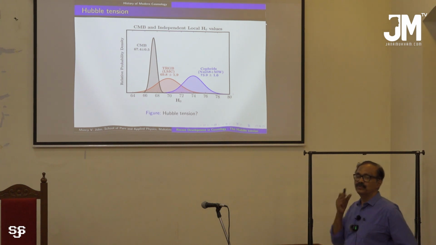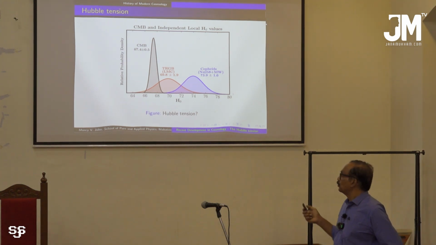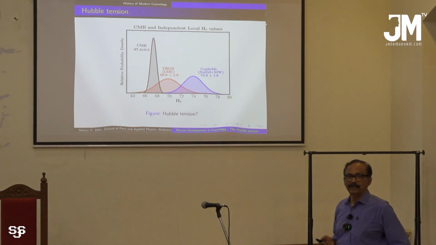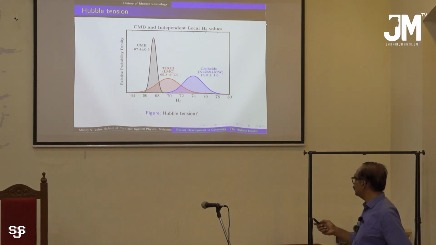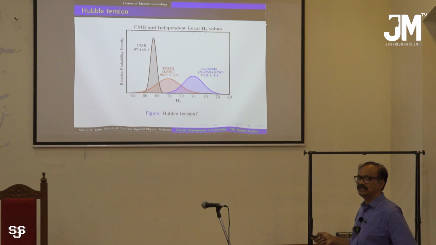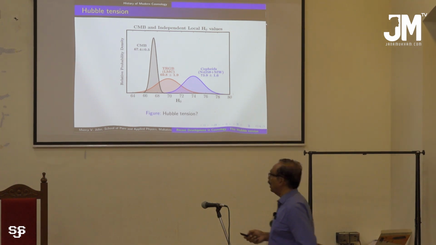When you use the supernovae data, we are using data with lower redshifts. Lower redshift means the recent universe. So such local measurements give a value of H naught somewhere around 73, but this is 67. Such a difference cannot be accounted for.